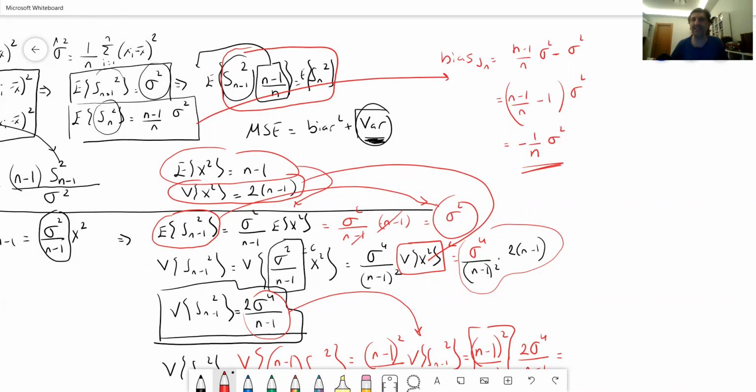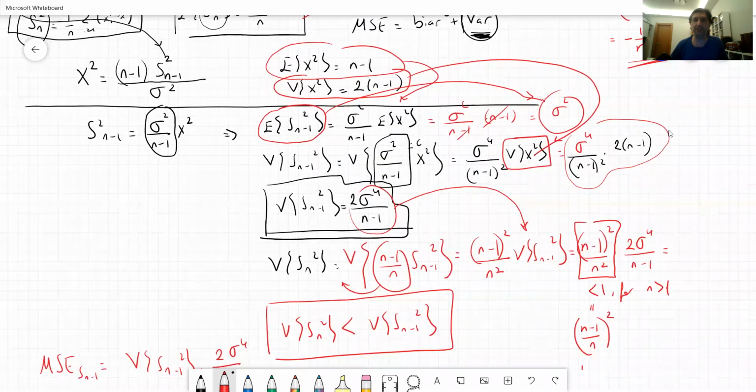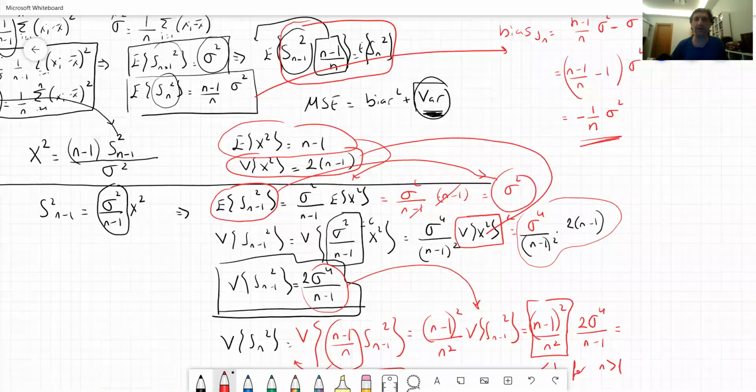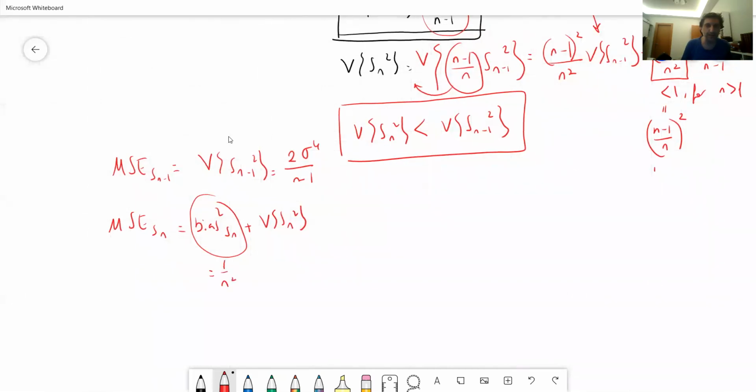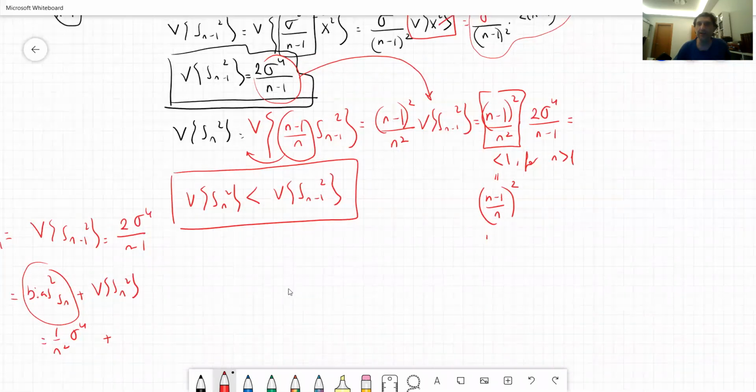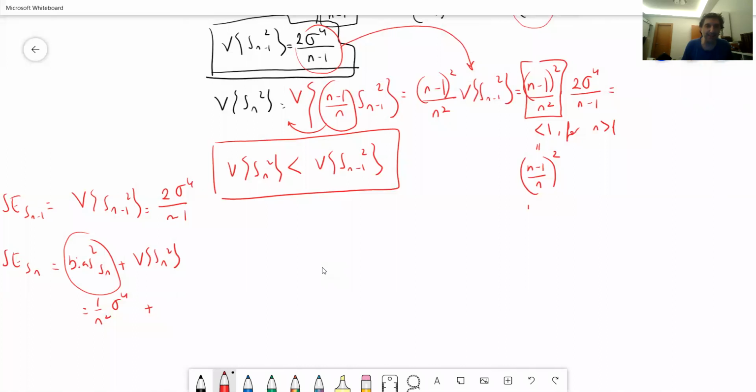So we are going to take the square of this term. This is going to be the bias. We need the bias square term. So it's going to be 1 over n square sigma to the power 4 here. And this term is also equal to, let's see what this term is, n minus 1 squared, sigma to the power 4 over n minus 1, and n square.